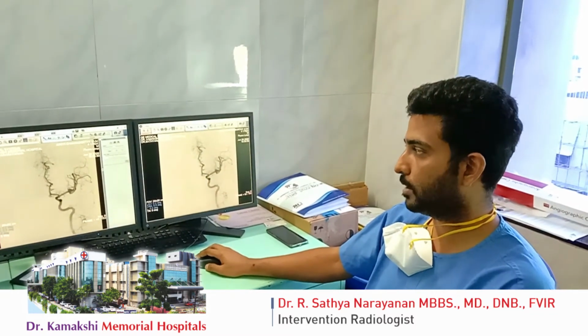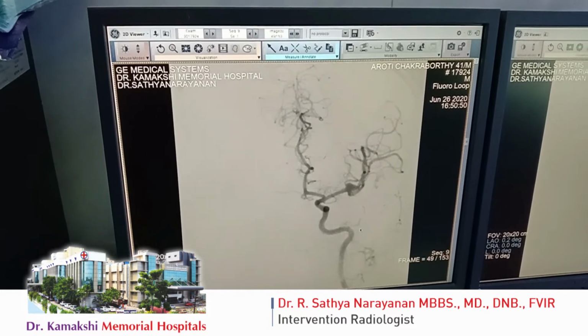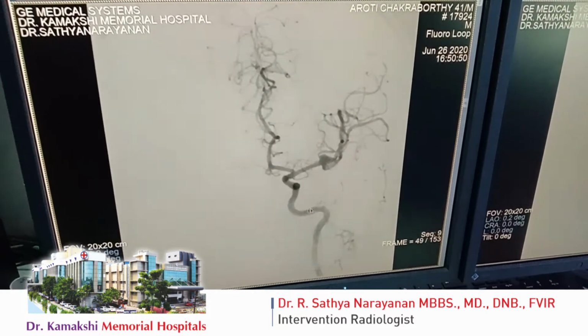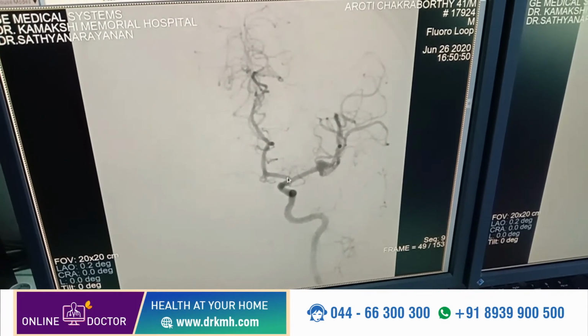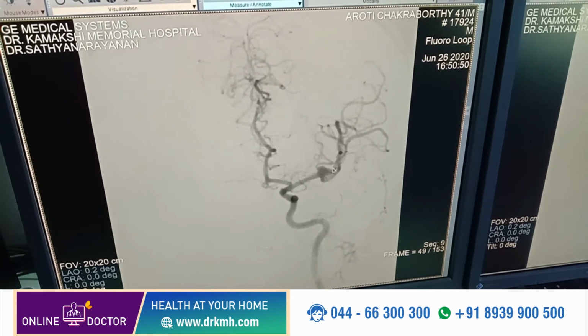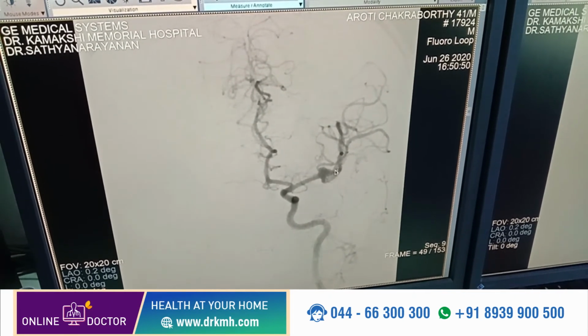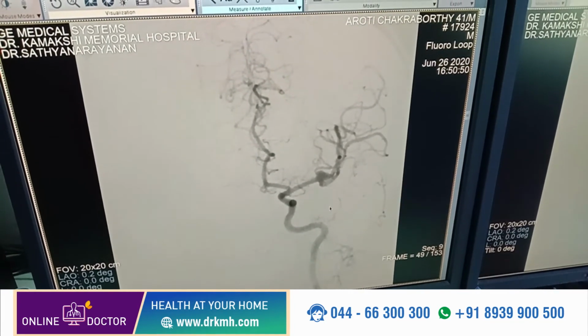Now I will show the post-procedure angiogram. This is the pre-procedure internal carotid angiogram, which shows this is the left internal carotid artery, this is the middle cerebral artery, which we call as MCA, this is the anterior cerebral artery, which we call as the ACA. This is the large aneurysm arising from the middle cerebral artery bifurcation. This is the pre-procedure angiogram.